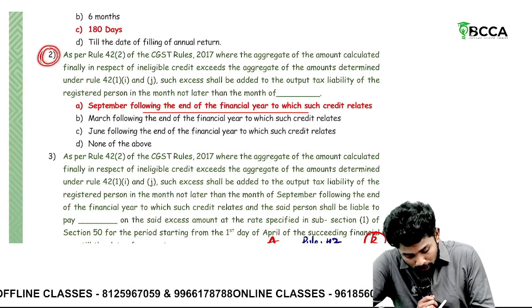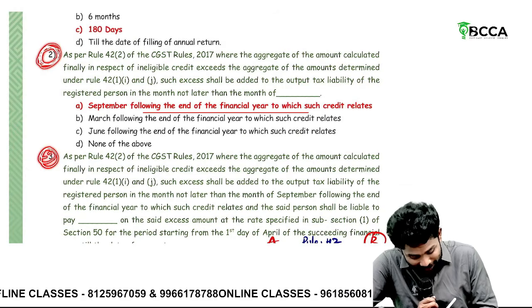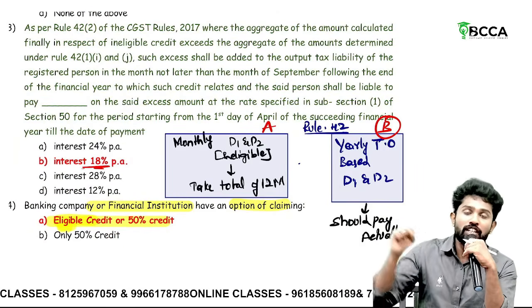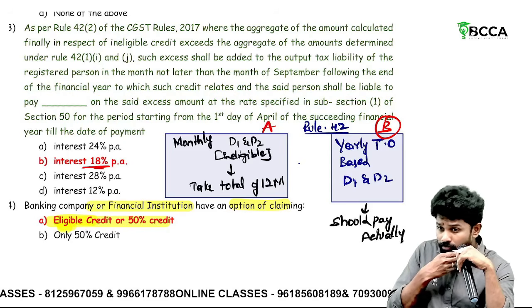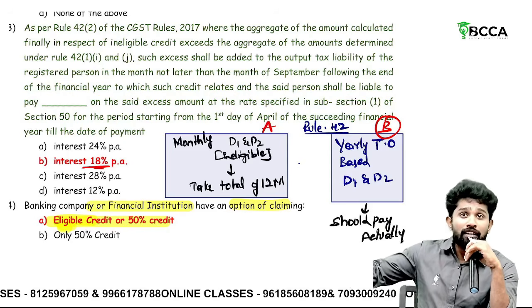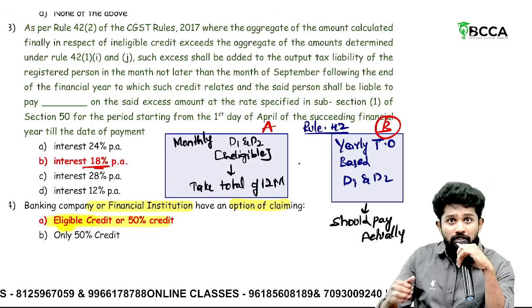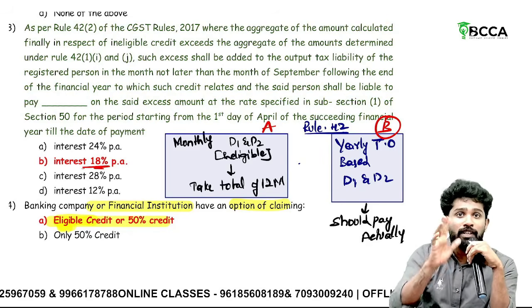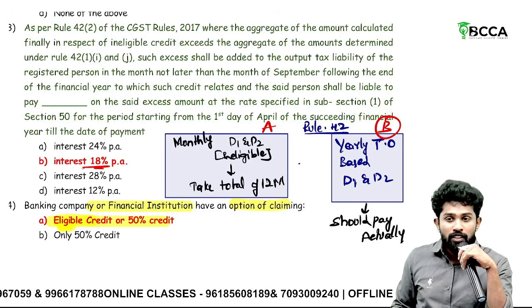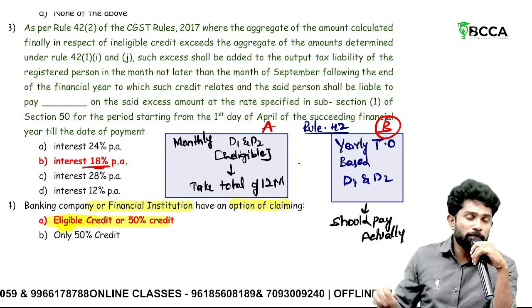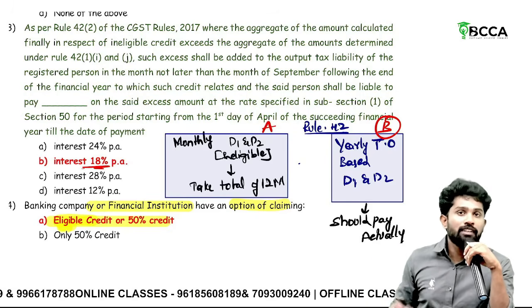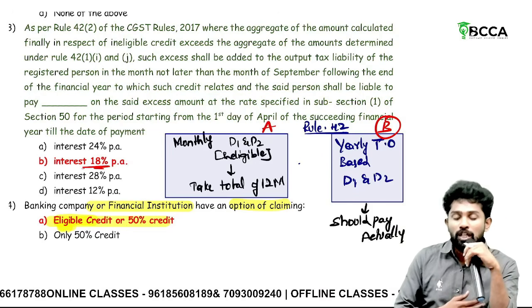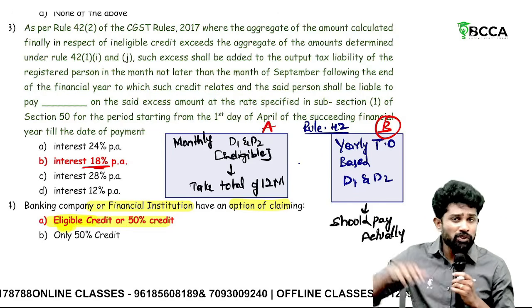Sir, for questions number 2 and 3, I'm not reading them, looking at these big questions. See what the point is about. Rule 42. What is rule 42? If you have input services used for making taxable supply, exempted supply or non-business supply all together, then you have common inputs. Only a part can you avail; the balance you should reverse because it is ineligible, used for exempted or non-business supplies.